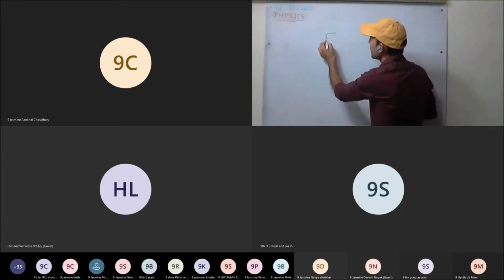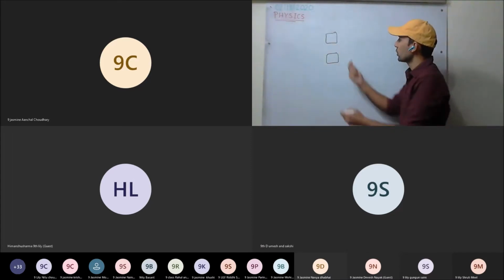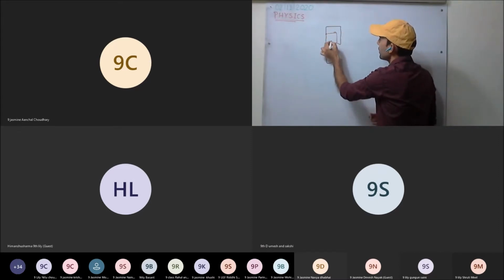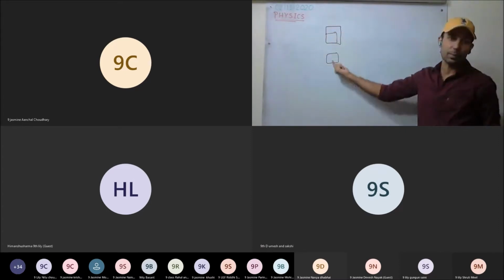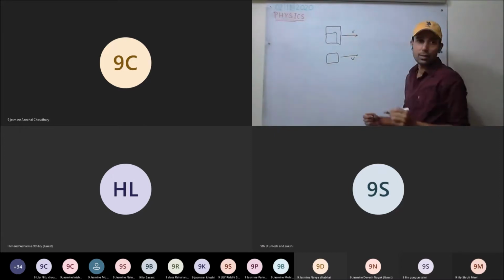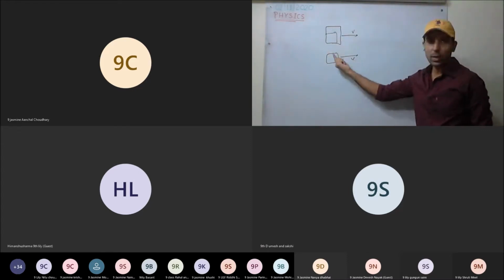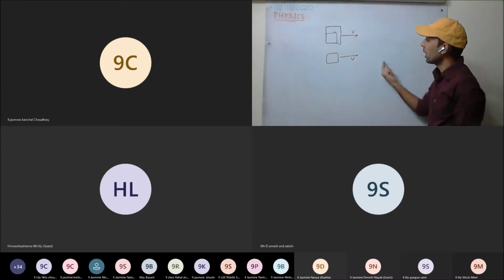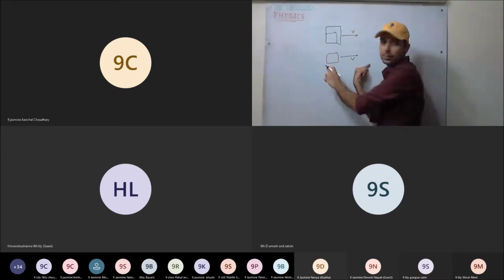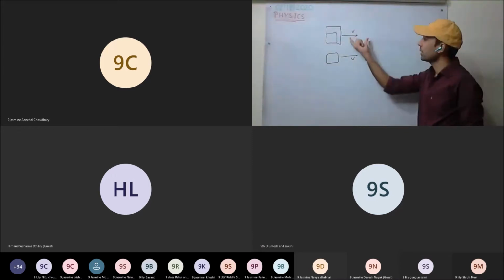For example, we have two bodies of different masses. They are moving with the same velocity v. Now we need to stop both the bodies in the same given time.